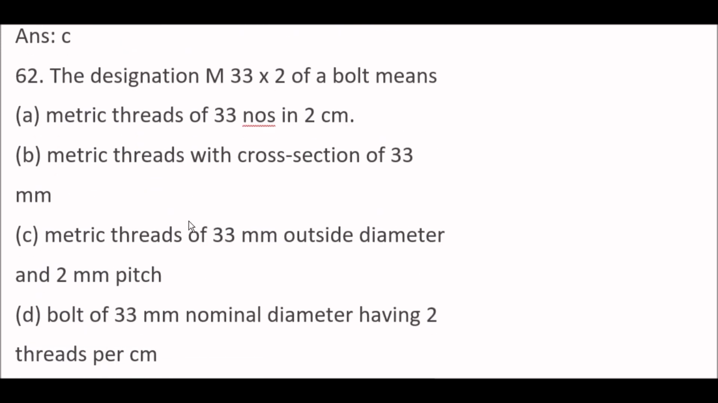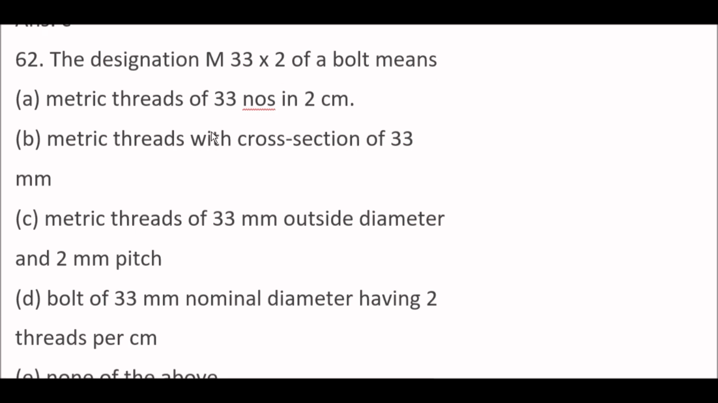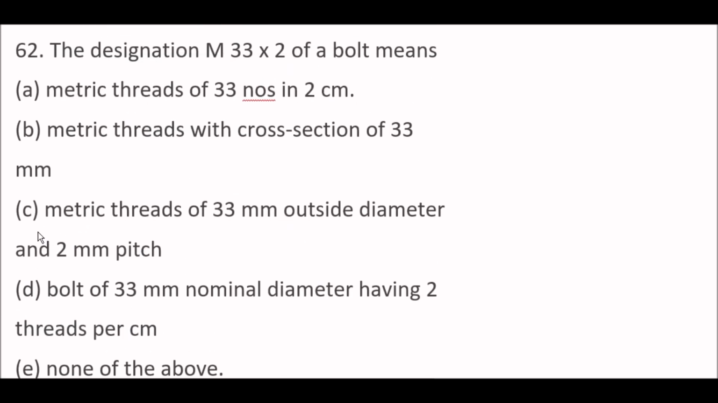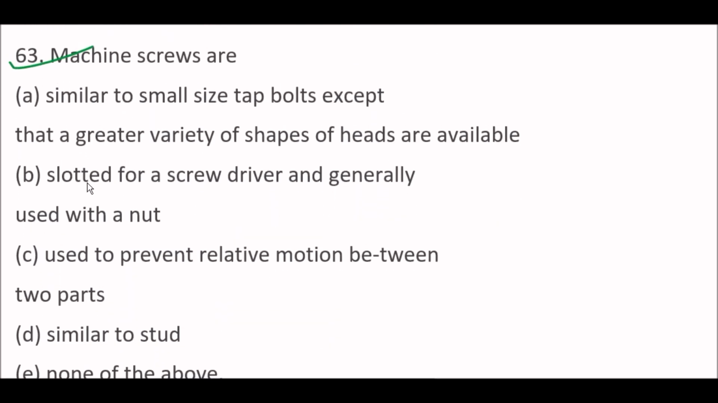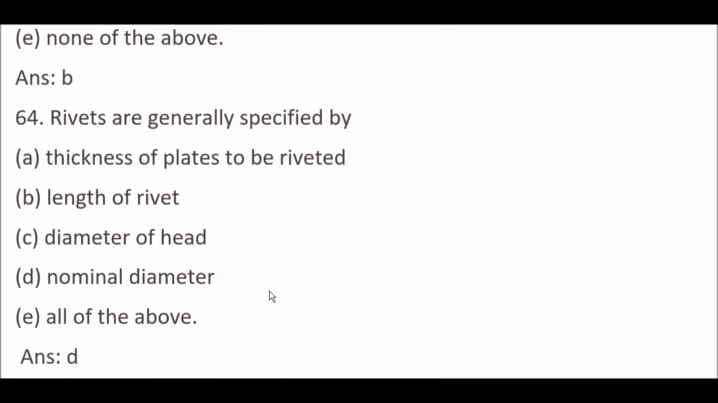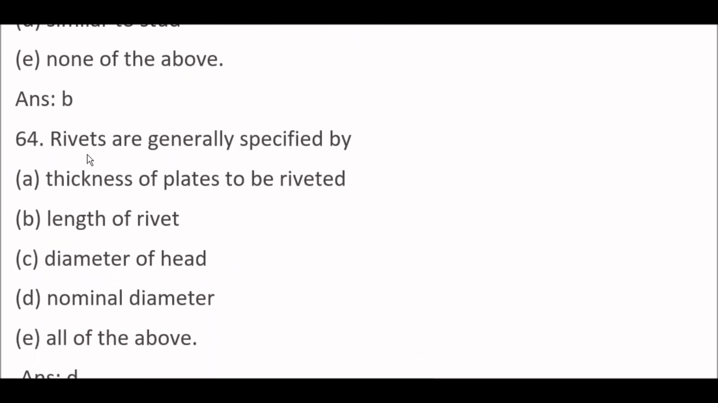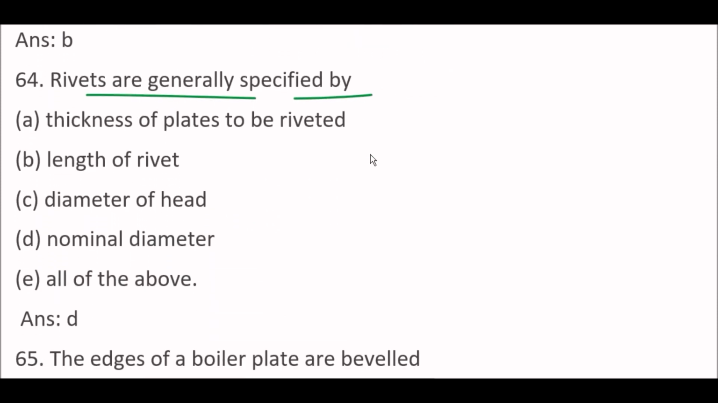Next question. The designation M33 multiply 2 of a bolt means option C, metric threads of 33 mm outside diameter and 2 mm pitch. Okay, it's very important question, guys. Next question. Machine screws are slotted for a screwdriver and generally used with a nut. Option B is right here. Next question. Rivets are generally specified by option D, nominal diameter.